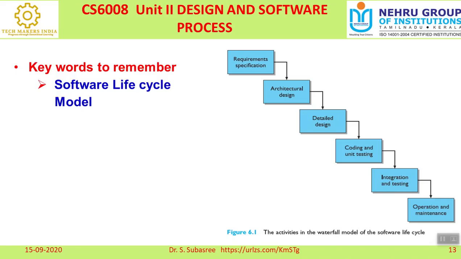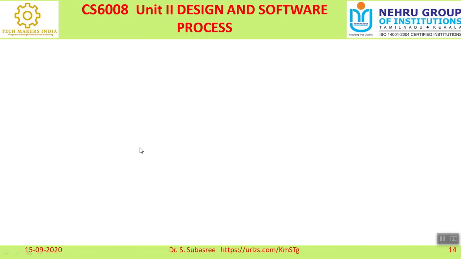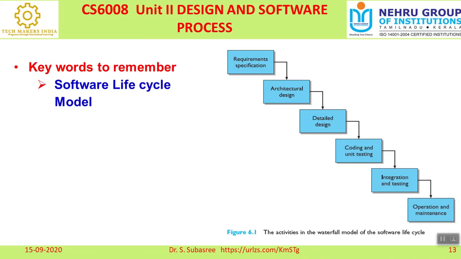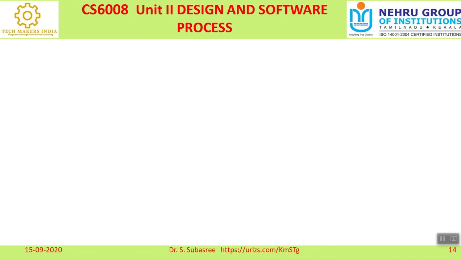Combining all the modules together is called integration, right? And then we want to test whether it is navigating properly or not. That is called integration and testing, and then it will be released for operation and has to be maintained. So this is called the software life cycle model, and it is also called the waterfall model, right? This is very important as far as SDLC is concerned.